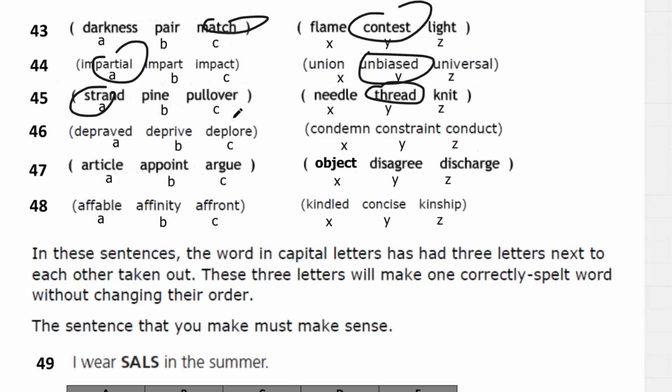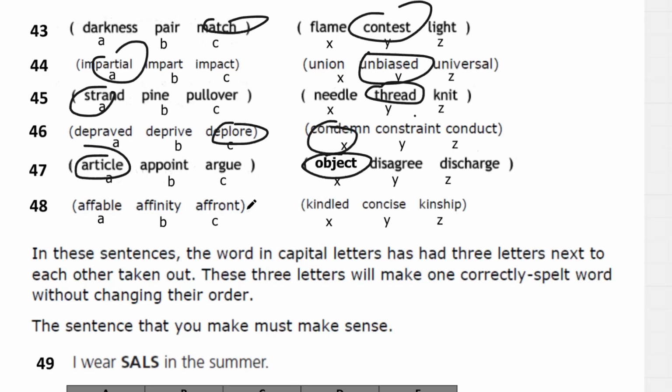46, we have deplore, and this means to disapprove of something, so it's the same as condemn. We then have 47, which is going to be article and object, because you can talk about this article, this object, or grammatically. We have an article and an object.